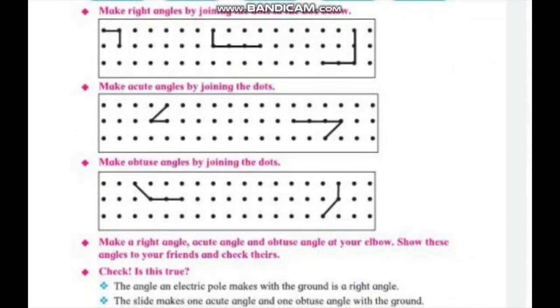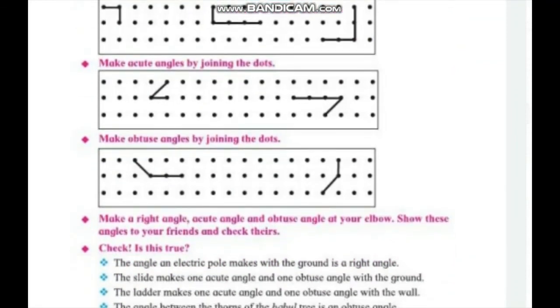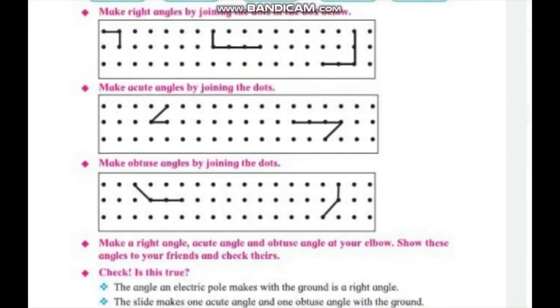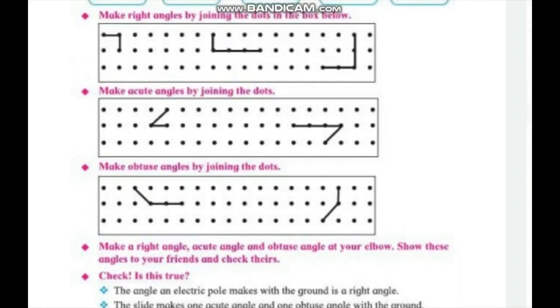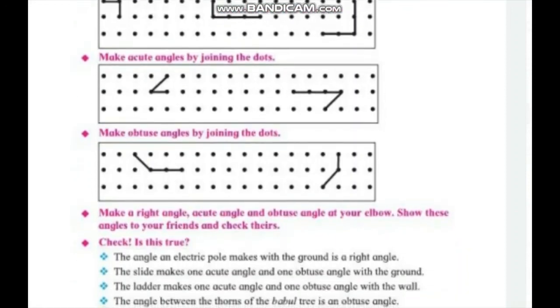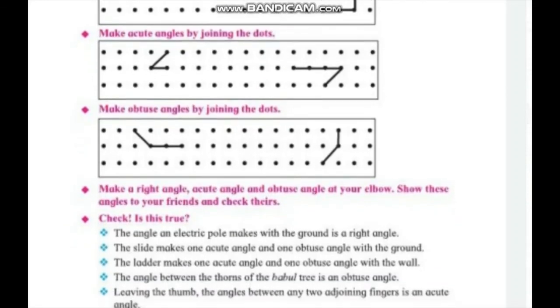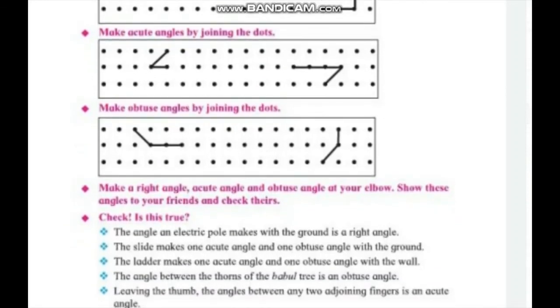In the next question, make an obtuse angle by joining the dots. Similarly, join the three dots and make an obtuse angle. In the next question, make a right angle, acute angle and obtuse angle at your elbow and show the angles in front of you. This is your activity part.